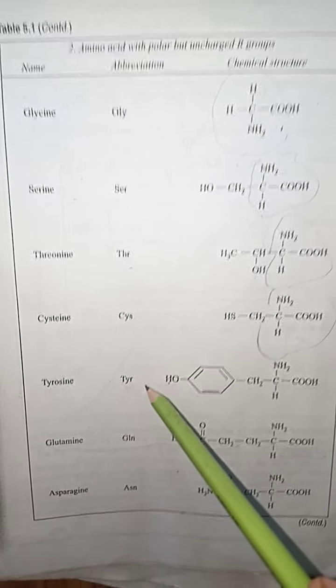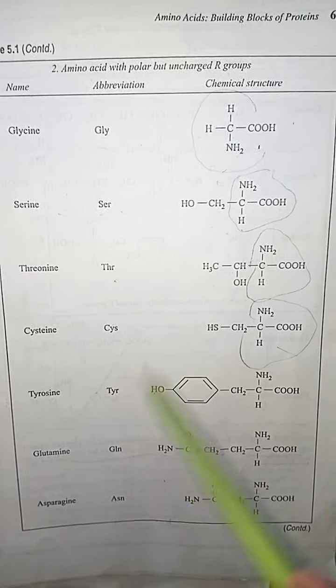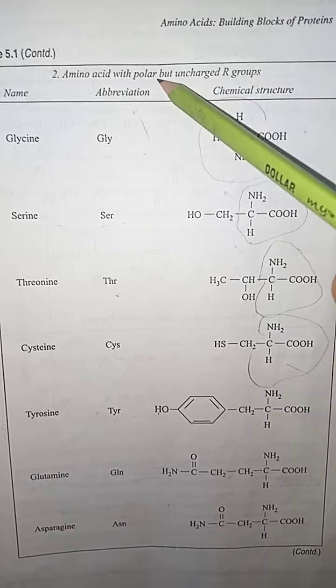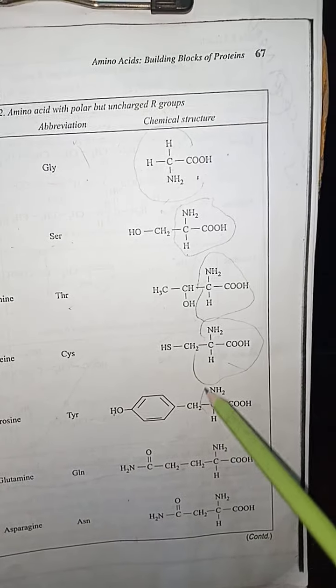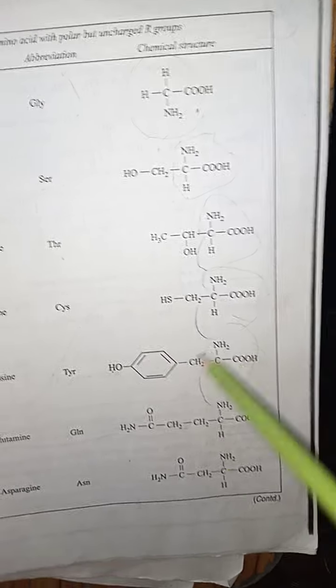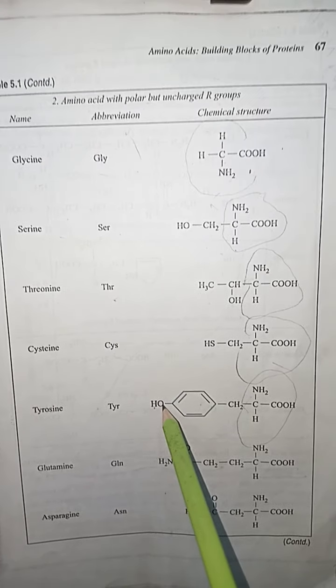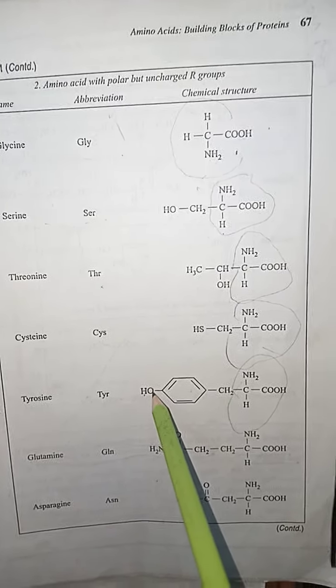Tyrosine. Tyrosine is that amino acid which is polar but uncharged. But why? The reason is that with the basic group of this functional, it is containing a ring structure, and to that ring structure there is the attachment of the HO hydroxyl group.